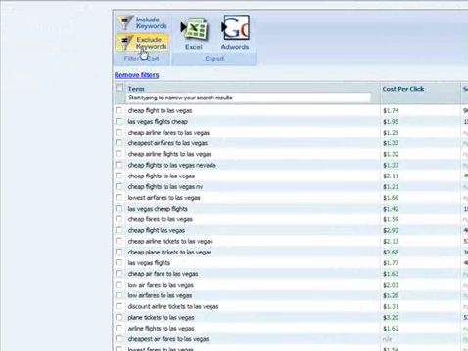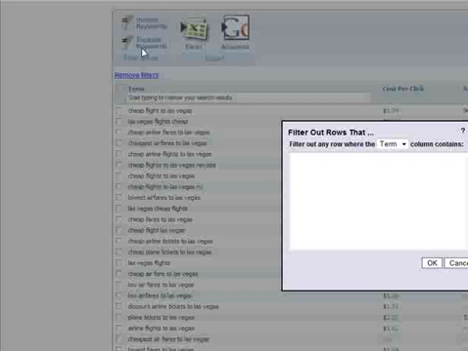There are still some keywords in here that I know I don't want. I'm focused on flights, so I want to exclude any keywords that have the word hotel, package, room, and car. I also don't want to violate any trademarks. Otherwise, I might get into trouble with my partner or the affiliate network.